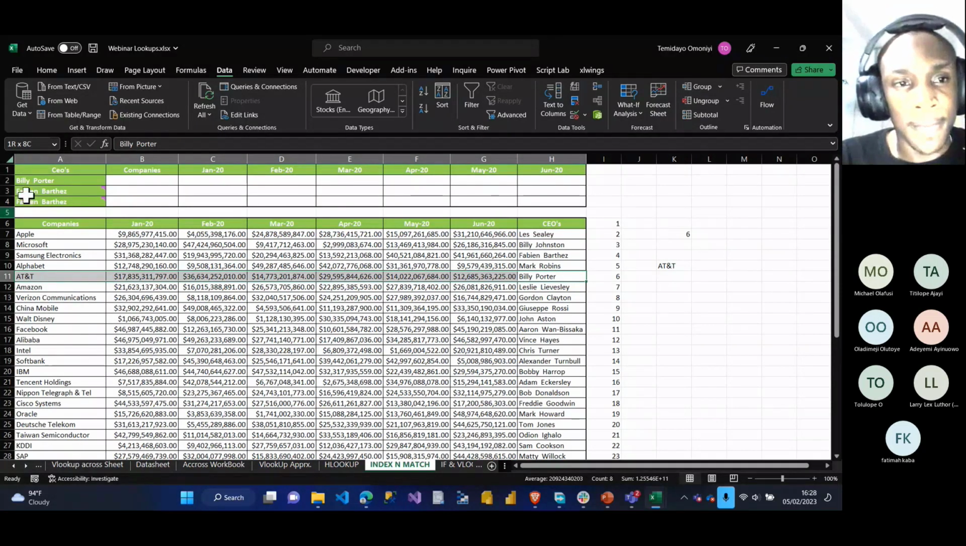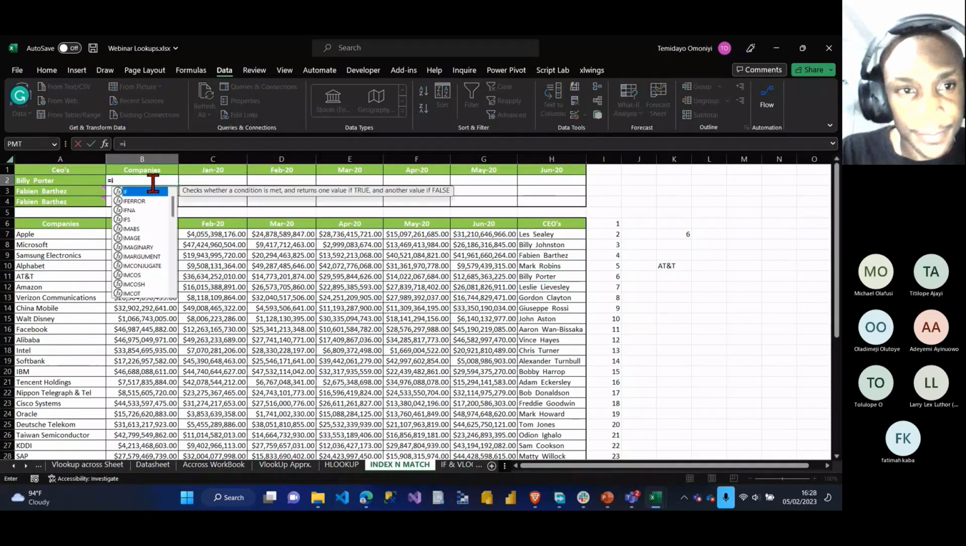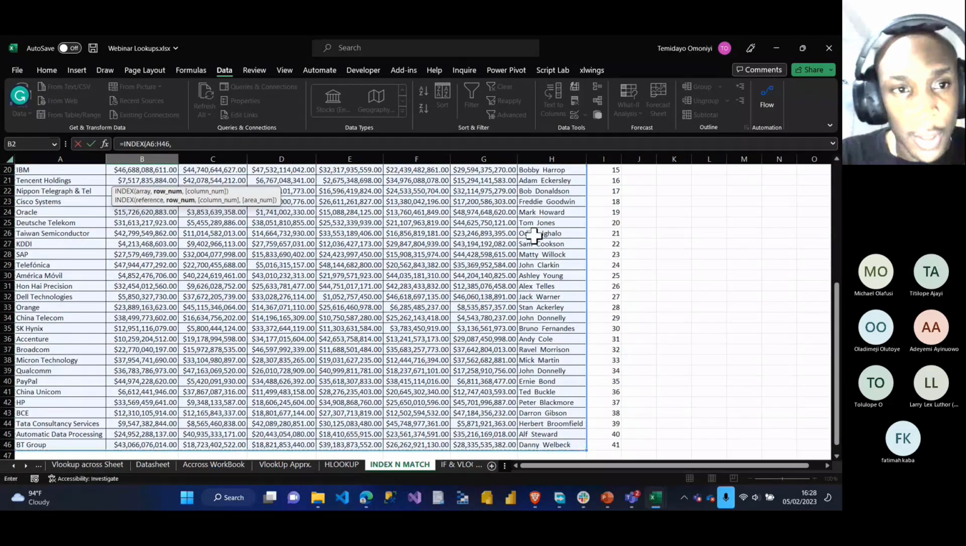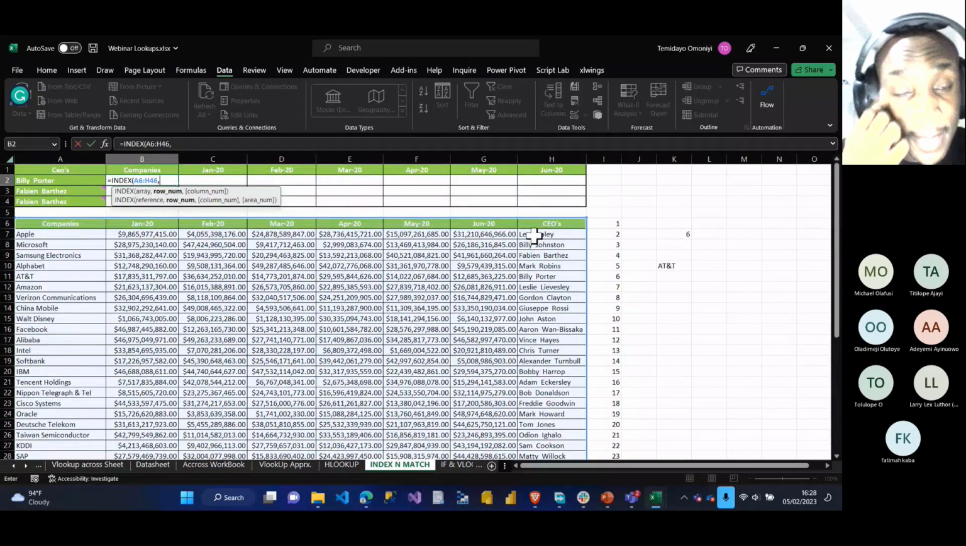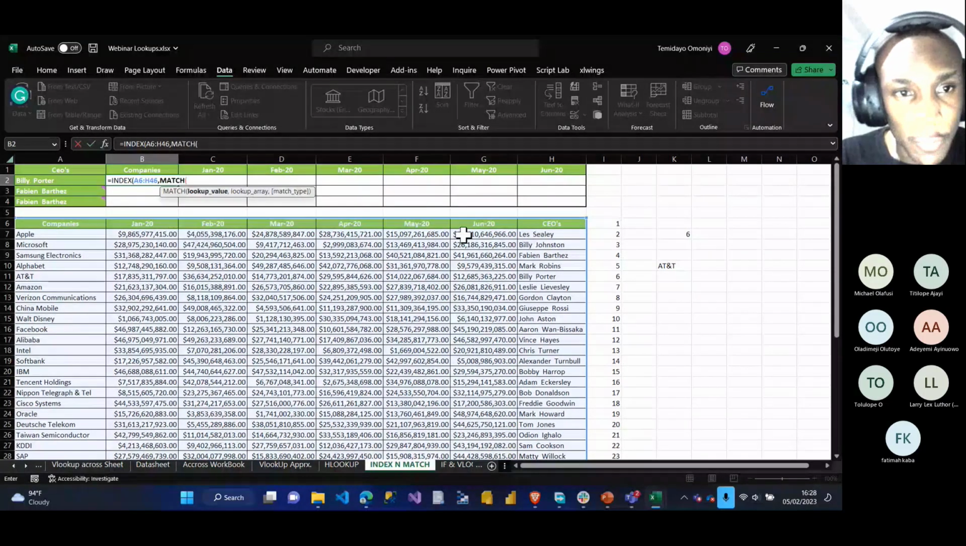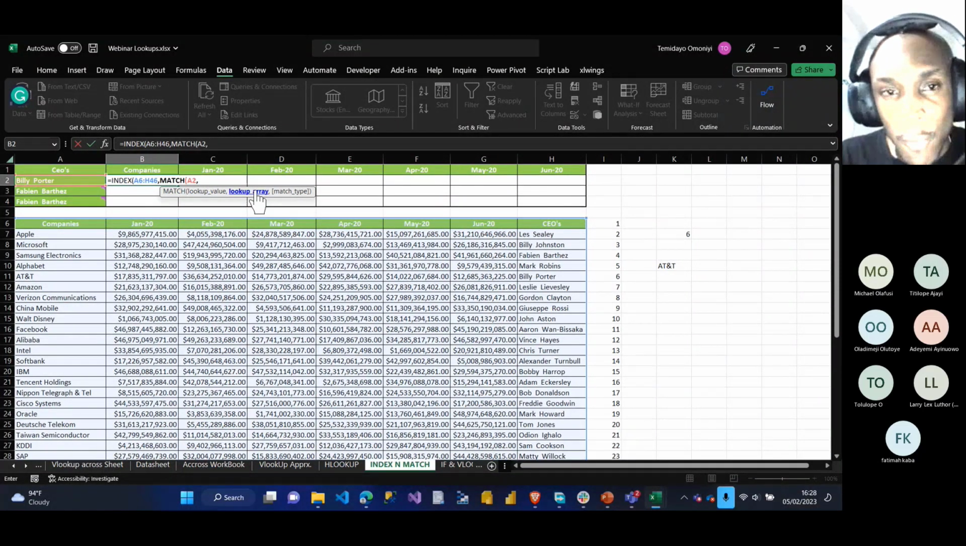So if I come here, I say equals to index, right? Condition 1 is my table array. I select the entire data table, comma. Condition 2 now is my match function, right? Because I don't have the row number, I'm going to use the match function. I say match. Match of what? The lookup value is Billy Potter, right? Comma. The lookup array is the array of where Billy Potter is.